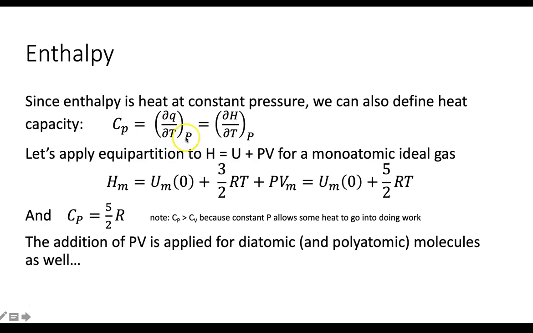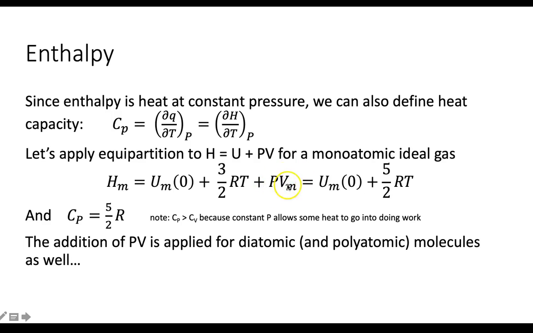Here we just hold the pressure constant. This is dq over dT. Well, we just showed that at constant pressure dq and dH are the same, so this partial derivative is Cp. As opposed to Cv, which was related to internal energy change, this is Cp related to the enthalpy change. We apply our equipartition theorem, so we apply 3/2 RT to U for a monatomic ideal gas. We could apply that for any of them, but we're going to just do the simplest case, and so we substitute that in.